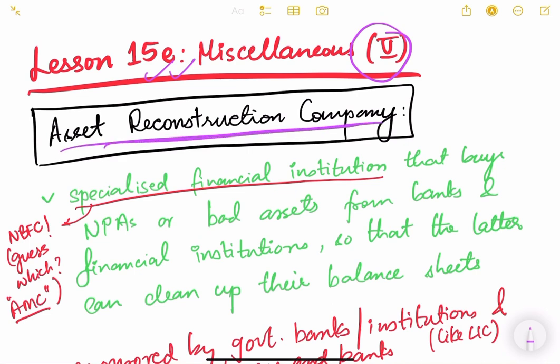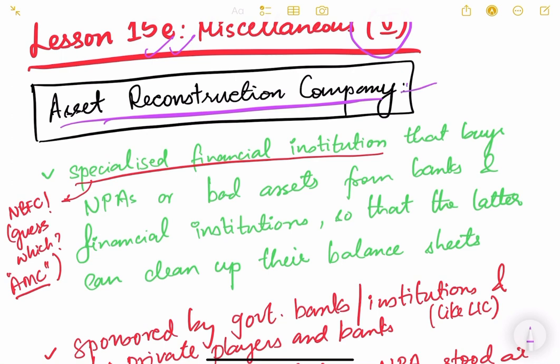Okay. So this terminology we heard in the previous video also, and it is with respect to the banking reforms in our country.